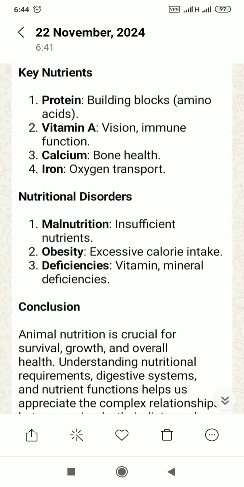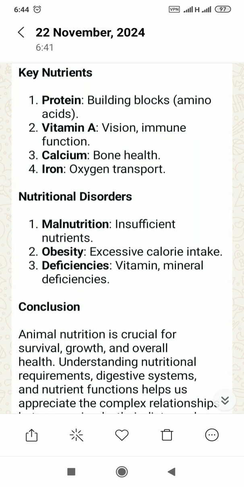So the key nutrients now: protein serves as the building blocks of amino acids. Vitamin A helps in giving us good vision and the proper function of the immune system. Calcium helps in giving us strong bones, and iron helps in oxygen transportation. Then let's look at nutritional disorders. The first is malnutrition, when there are insufficient nutrients in one's diet.